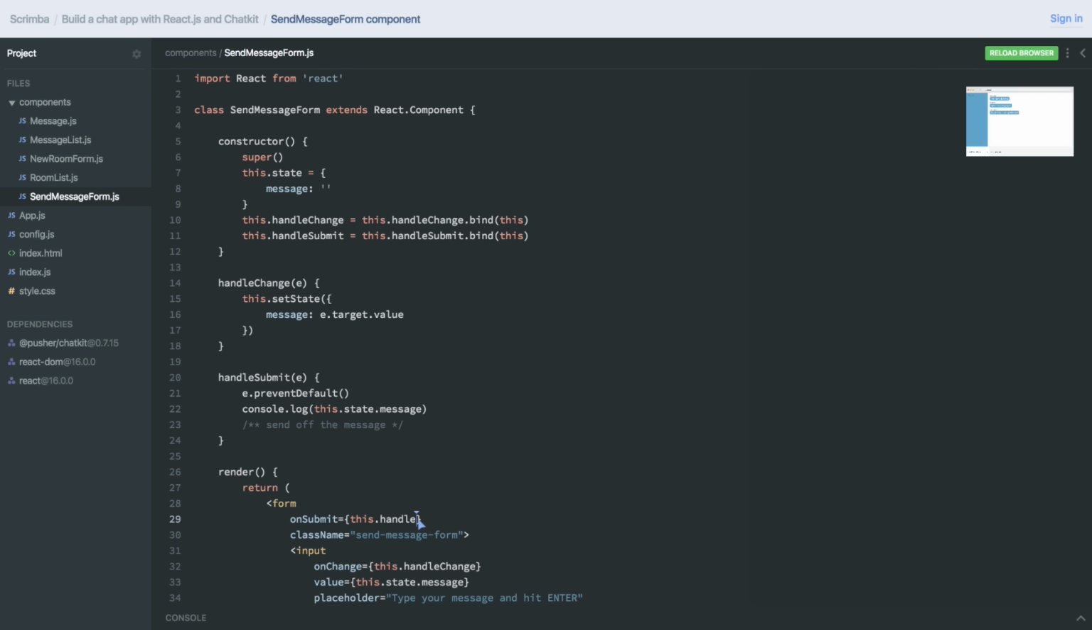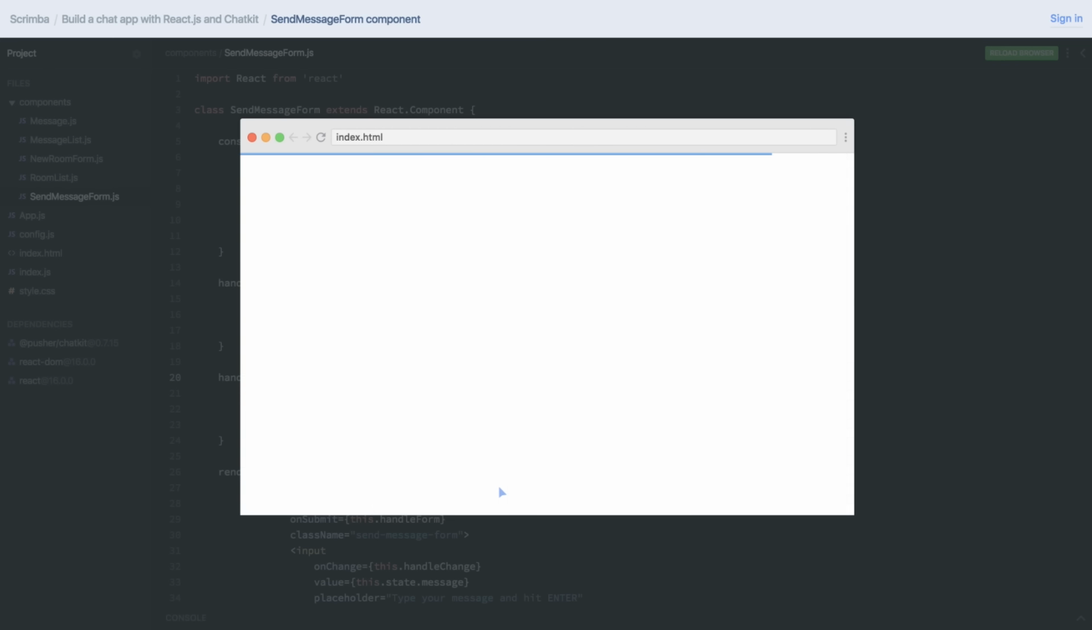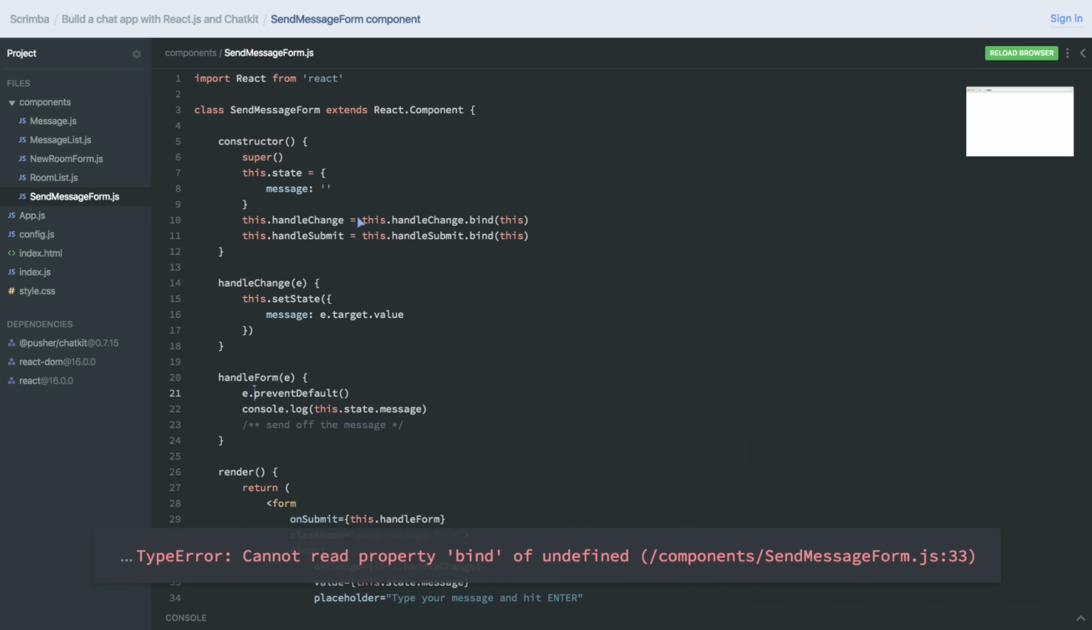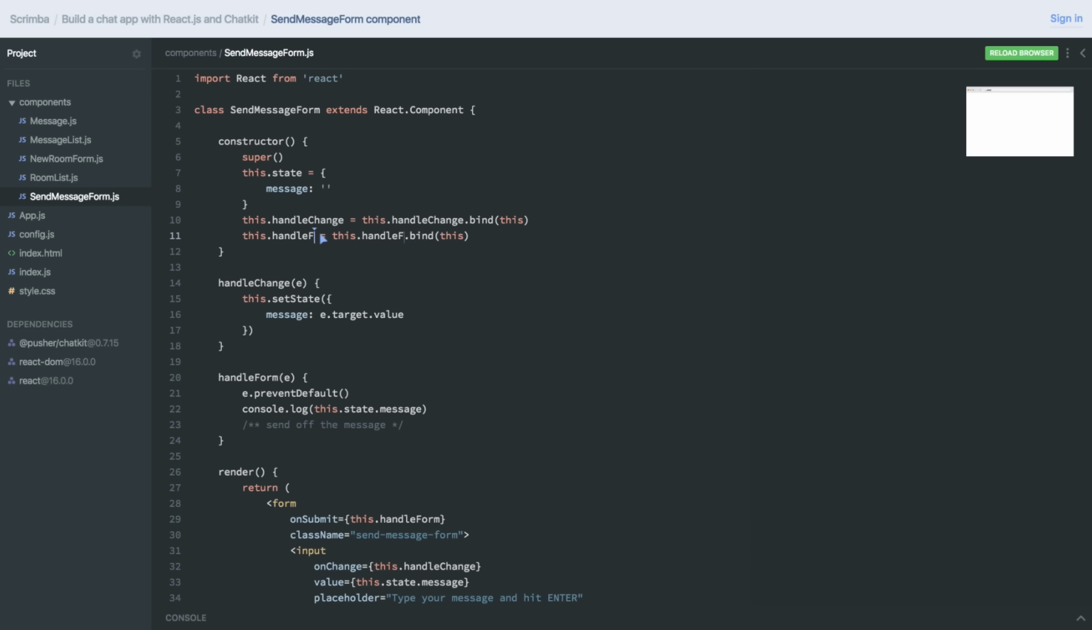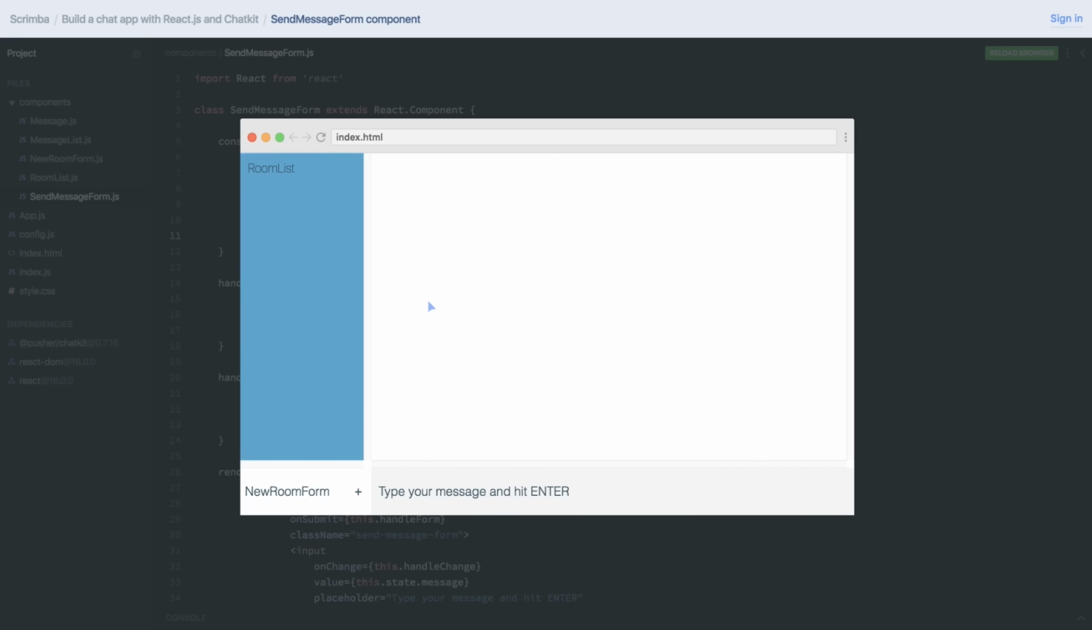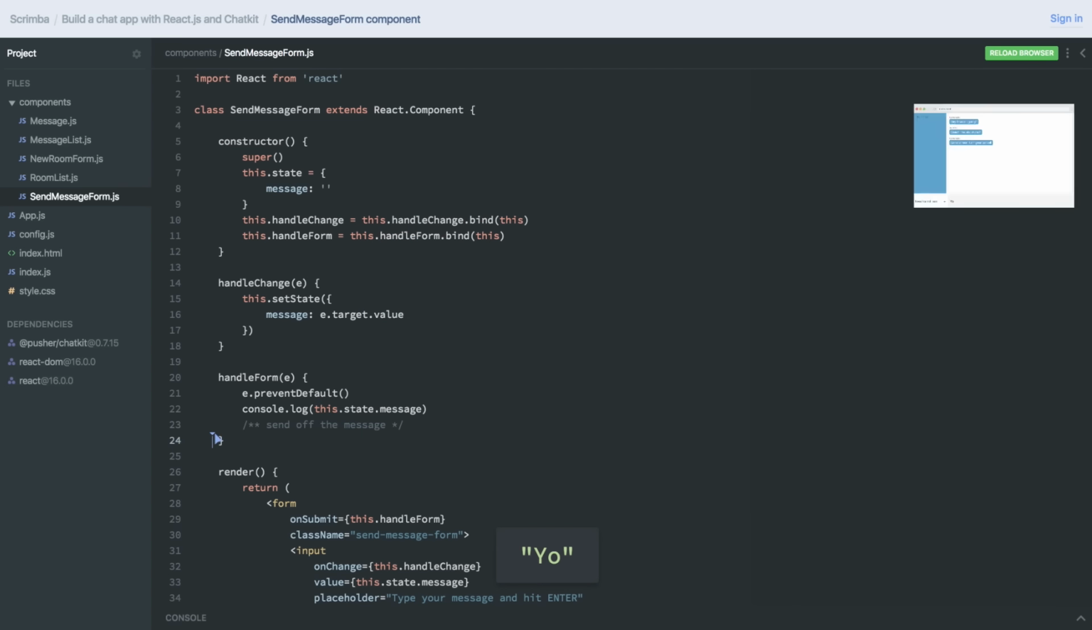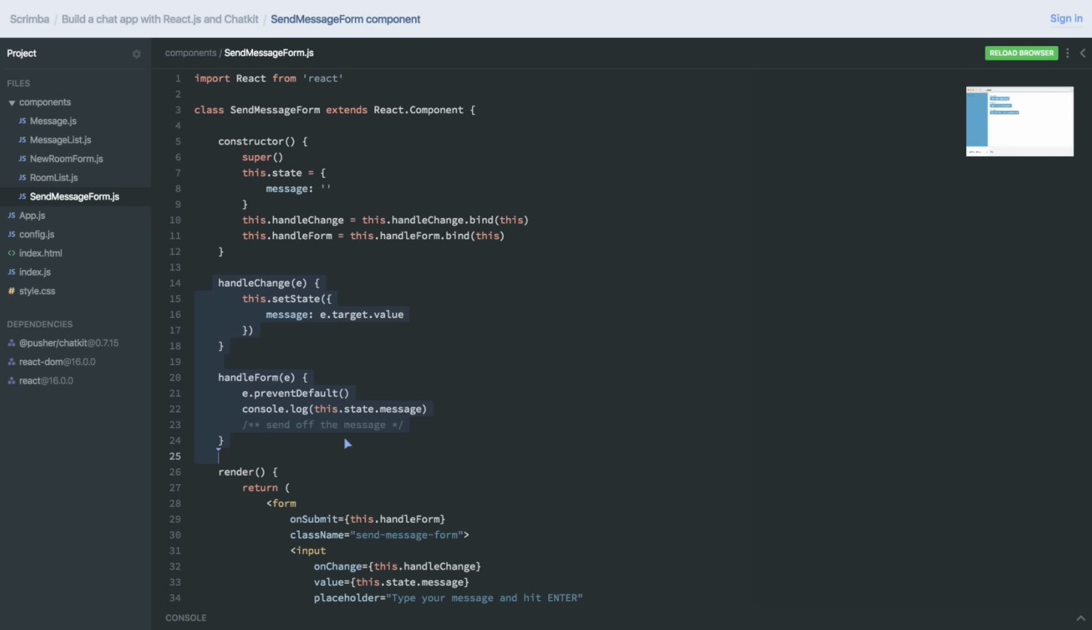Could have done, for example, handleForm. Run the code. Oops, then I also have to fix this one. Like that, run the code, and submit, and it works. So these names are created by me, whereas onSubmit and onChange need to be called exactly that. Let's go back to handleSubmit.